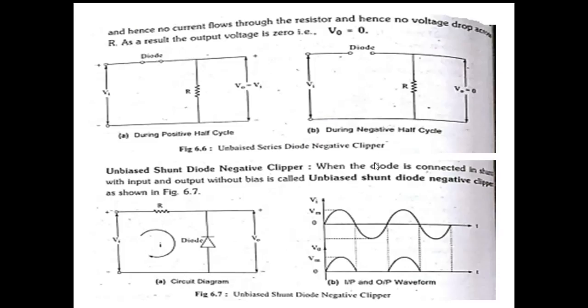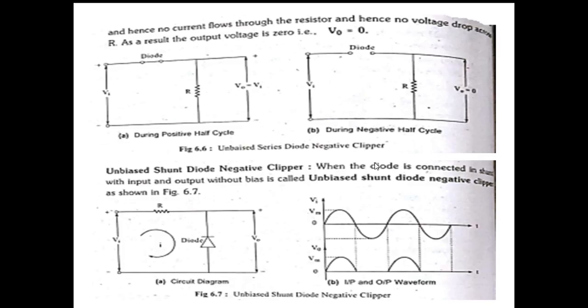Next one, unbiased shunt diode negative clipper. Here we are changing just the connection of the diode. In the previous case, the diode was connected in series. Now the diode is connected in shunt with respect to the input and output voltages. When the diode is connected in shunt with input and output without bias, it is called an unbiased shunt diode negative clipper.